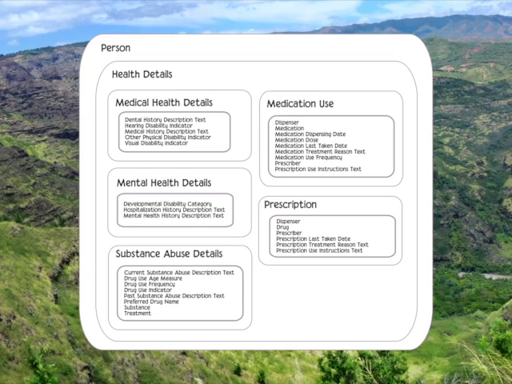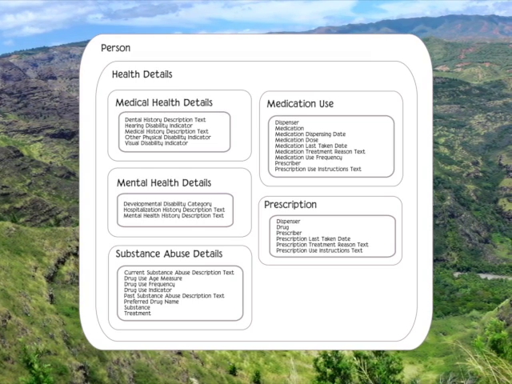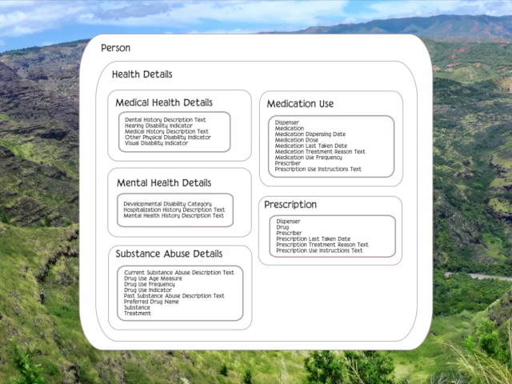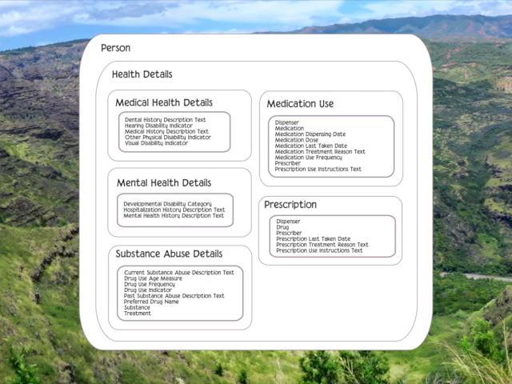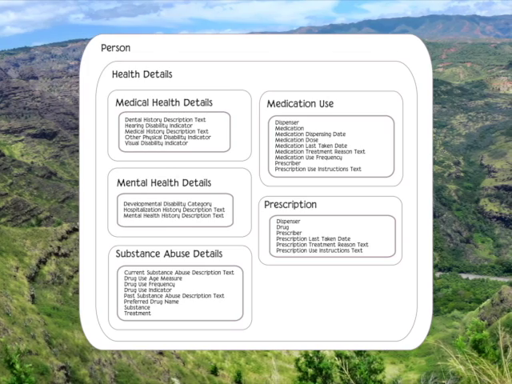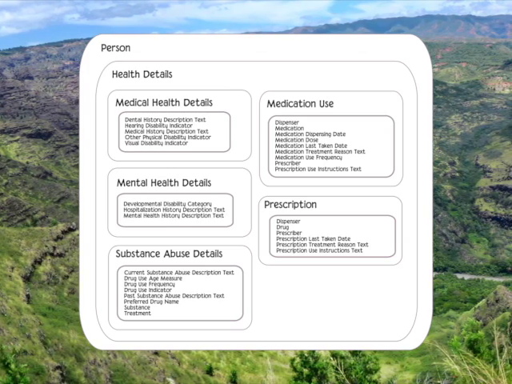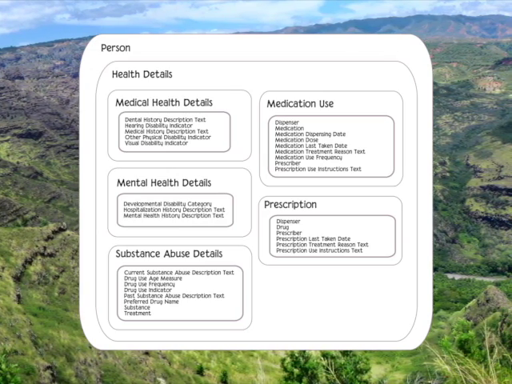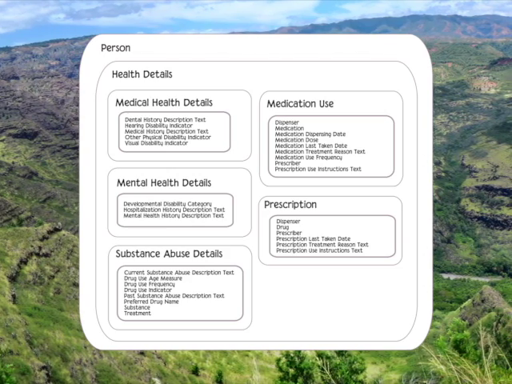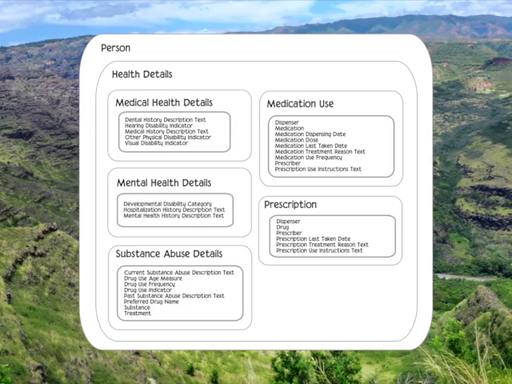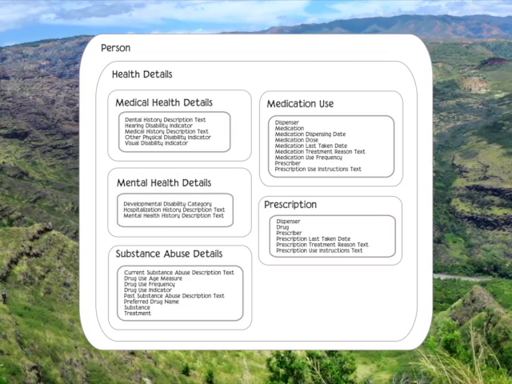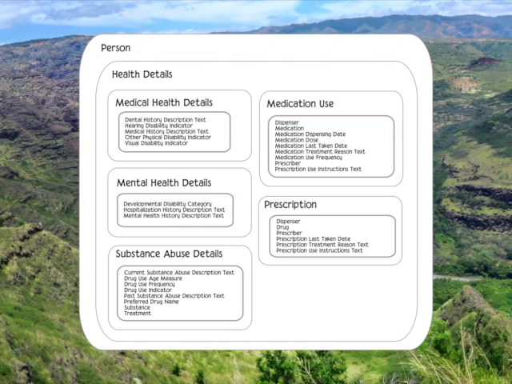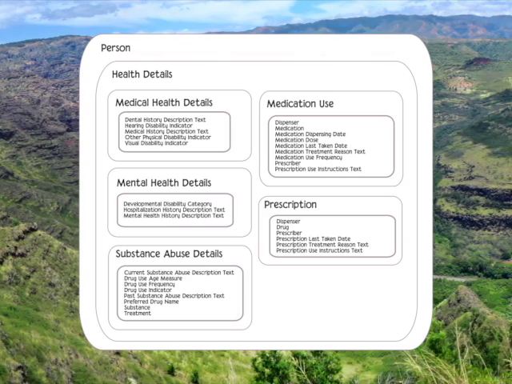Now, I'm not going to list them all. Let's just focus on prescription in the lower right. Again, it's a video. Pause, take a good look if you need to. But just prescription alone inside has a dispenser who actually dispenses the prescription, the drug itself, the prescriber, so the treatment provider who actually prescribed it, the last taken date, the reason why they're taking this prescription, and then general use instructions. All that information is inside a prescription. And each of the other 4 things inside health details also has additional information inside of it.